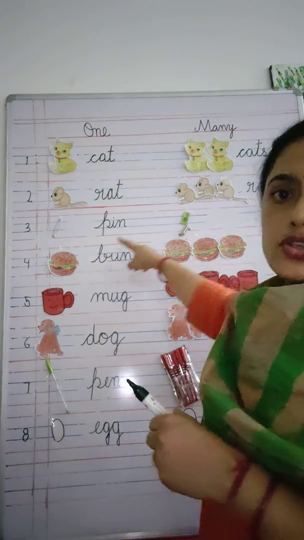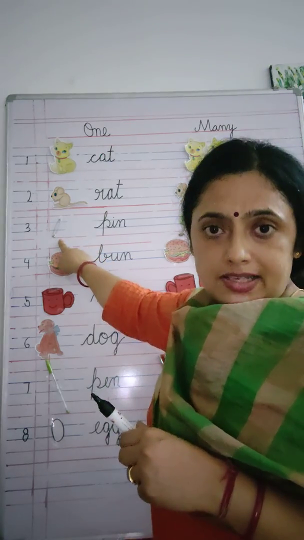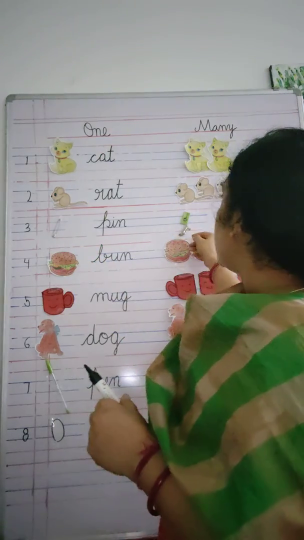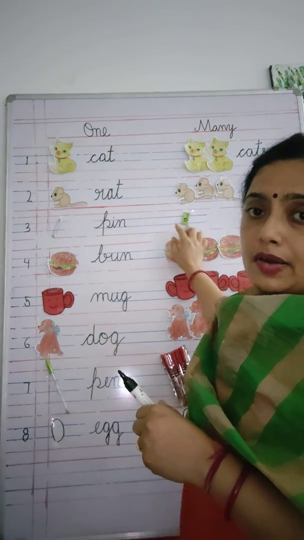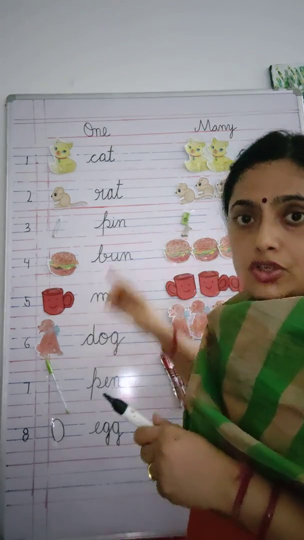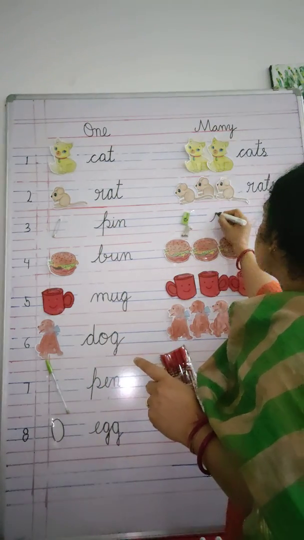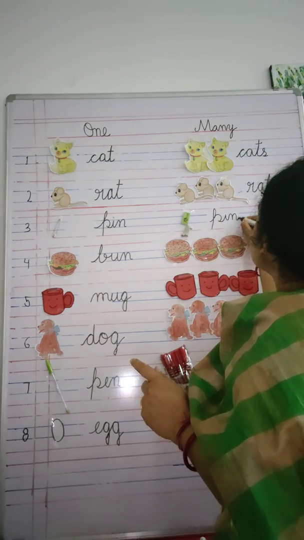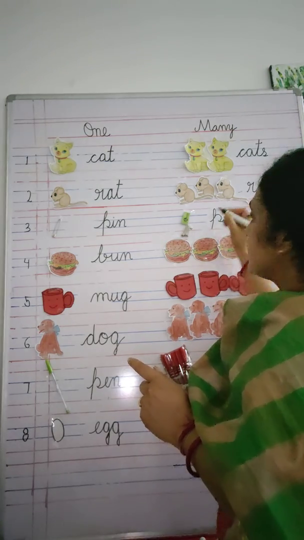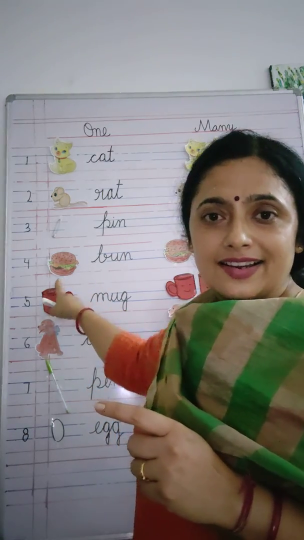Okay. Now can you see? There is only one pin I have. Only one safety pin I have here. But here if you could see, I have got many. I have got more than one. So I will write pins. I have to add S. P, I, N, S, pins.